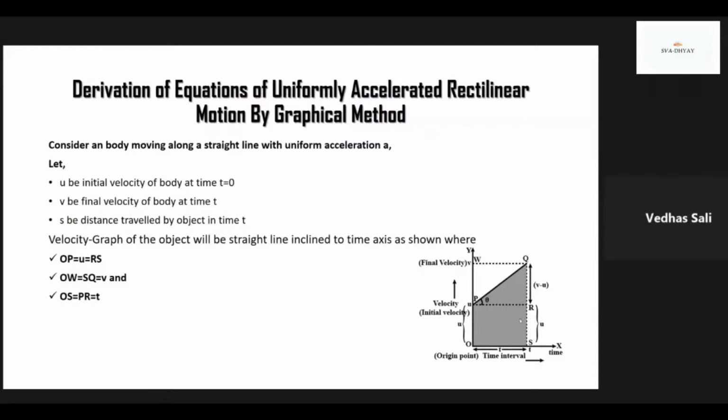Now here we can observe OP is equals to RS is equals to its initial velocity at time 0, and then OW equals to SQ, that is equal to its final velocity. OS is equal to PR is equal to T.